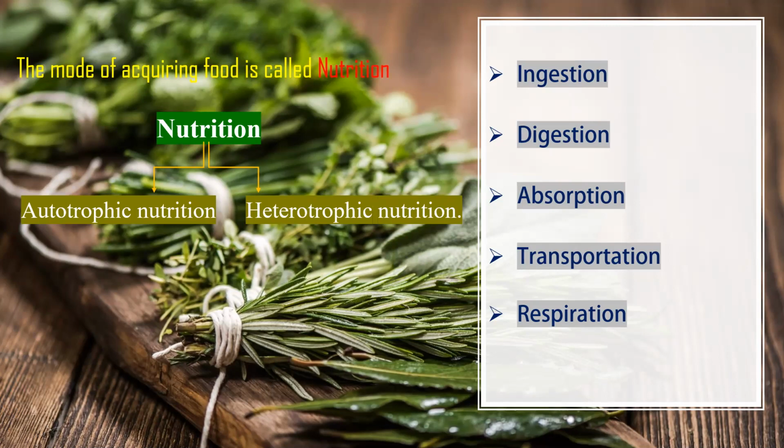Later, after the digested food particles are assimilated and transported to the tissue and cellular levels, the final process happens. The converted simple substances are oxidized at the cellular level. This process is respiration. At the end of respiration, we get energy. This is the system of nutrition in heterotrophic organisms, but this type of system does not happen in autotrophic organisms.